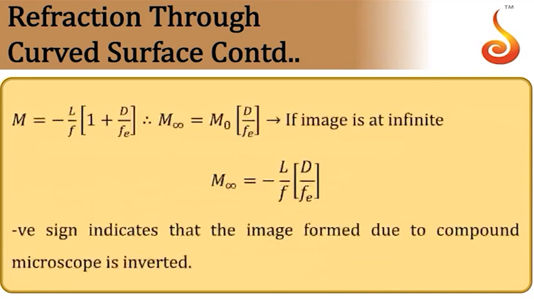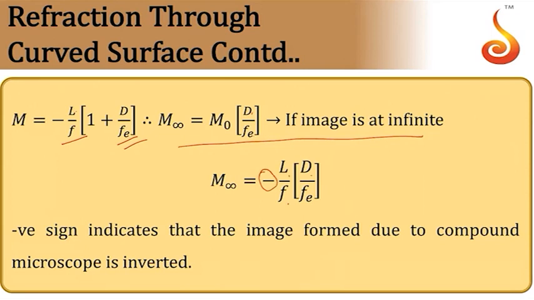If the final image is at infinity, then we will make some approximations also. VO by UO can be written as L by F, where L is the length of the microscope, into 1 plus D by fe when the image is at the least distance of distinct vision. If the image is at infinity, in that case it will be just D by fe. So it will be L by F into D by fe.